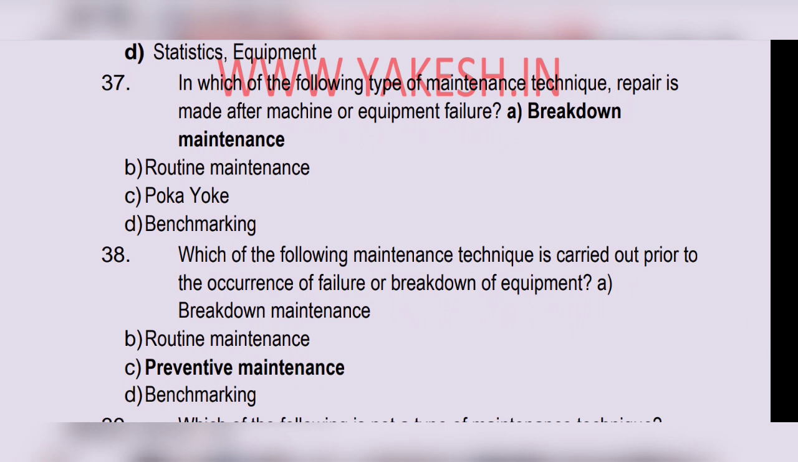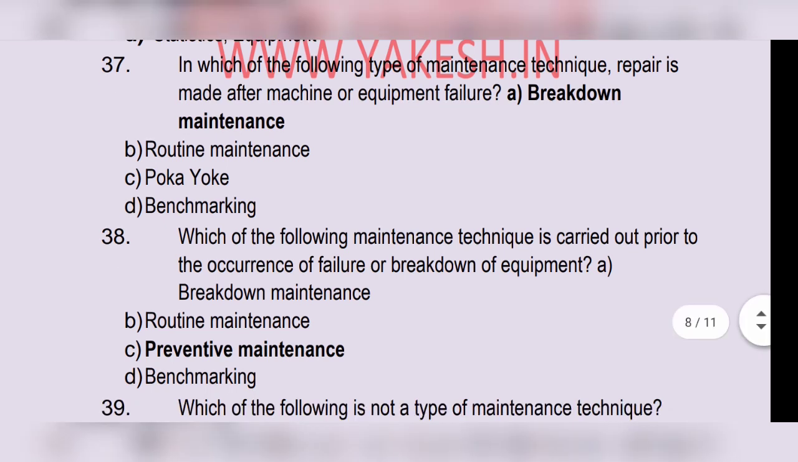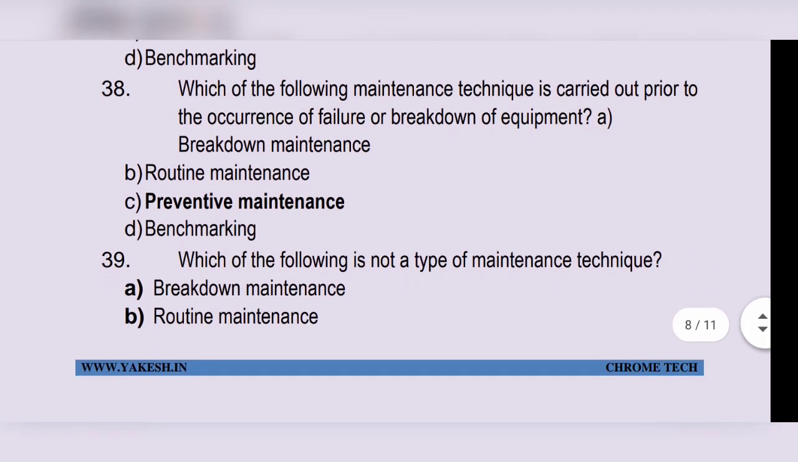In which of the following types of maintenance technique is repair made after machine or equipment failures? Option A, breakdown maintenance. Which of the following maintenance techniques is carried out prior to occurrence of failure or breakdown of equipment? Option C, preventive maintenance. Option C is the correct answer.